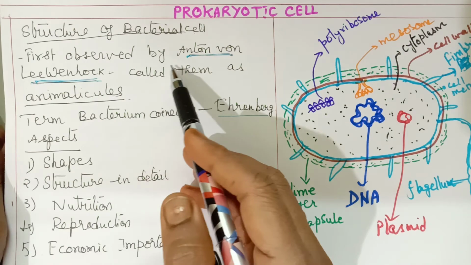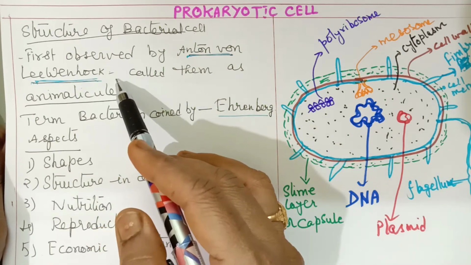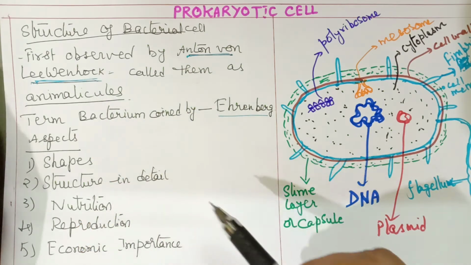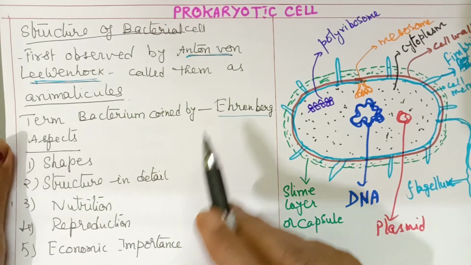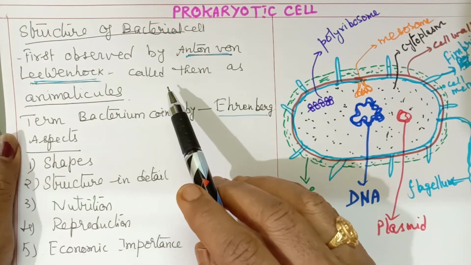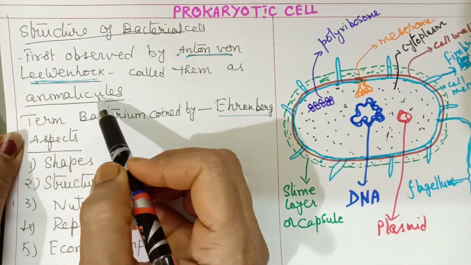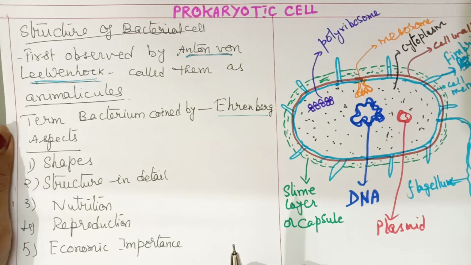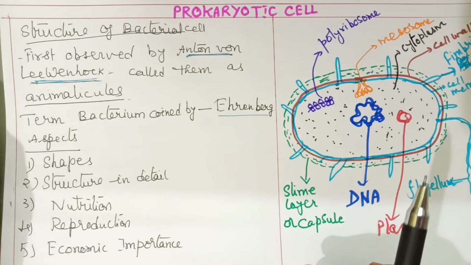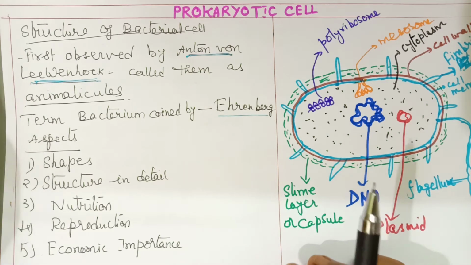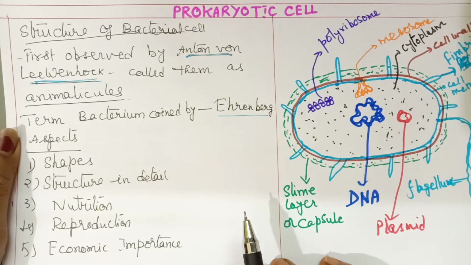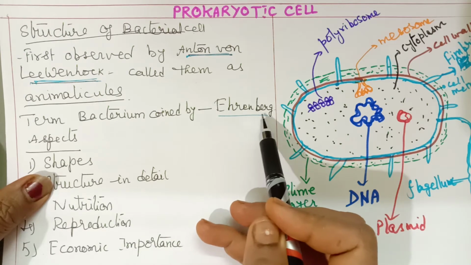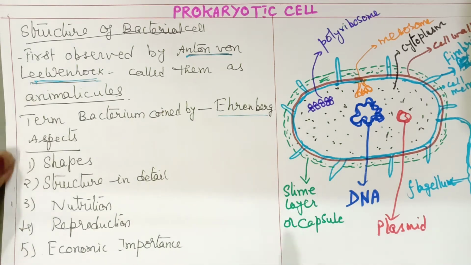Bacteria were first observed by Anton von Leeuwenhoek. Remember the discovery of the cell? We discussed Anton von Leeuwenhoek was the first one to observe living cells. So he first observed the bacteria and he called them animalcules because of their movement. He did not know whether they are plant cells or animal cells. And later the term bacteria was given by Ehrenberg. Ehrenberg coined the term bacteria.